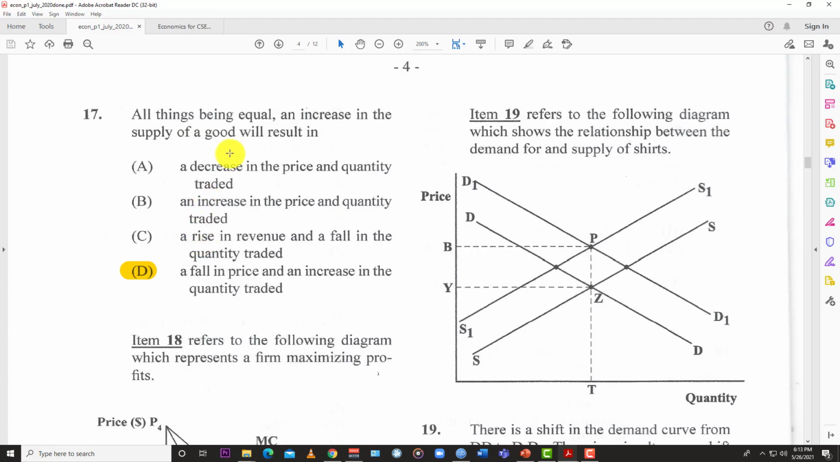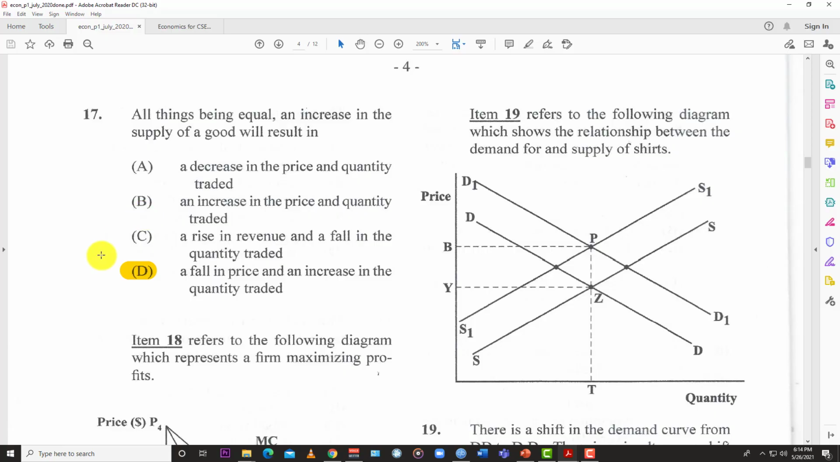Now let's say a decrease in the price and quantity traded. Now if you increase the supply, yes, there will be a decrease in the price, but the quantity traded will increase, because the price has gone down, the law of demand sets in, and so quantity traded goes up. An increase in price and quantity traded? Of course the price is not going to increase because you're flooding the market. It's not really a scarce resource. It might be a glut, and therefore the price would not even increase.